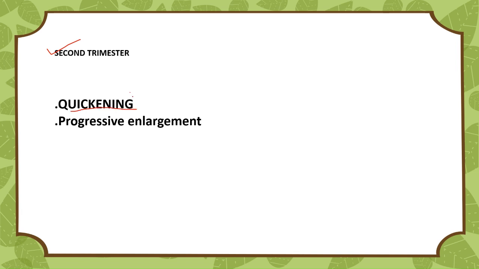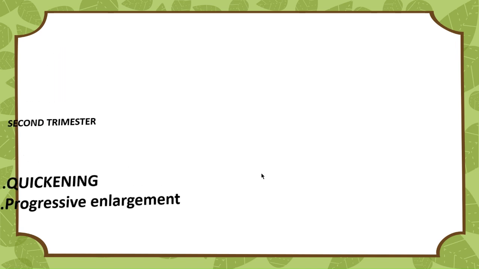Second is second trimester. So in second trimester, the important thing we have is quickening. Quickening means perception of the active fetal movements, and active fetal movements are felt by 18th week of the pregnancy in primipara and 2 weeks earlier in multipara. And there is a progressive enlargement of the lower abdomen by the growing uterus. Okay, so this was all about the second trimester.